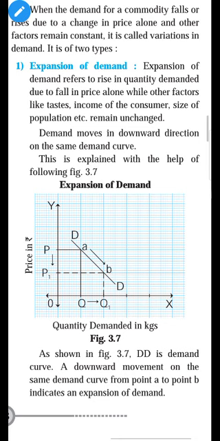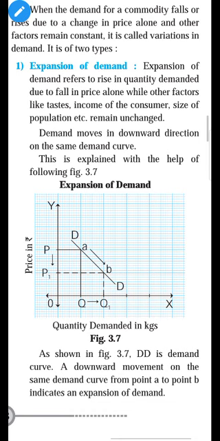So when the price falls, then demand expands. It is called expansion in demand. So here demand expands because of a fall in price and other factors remain constant.